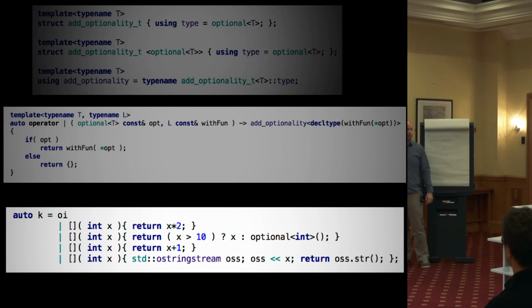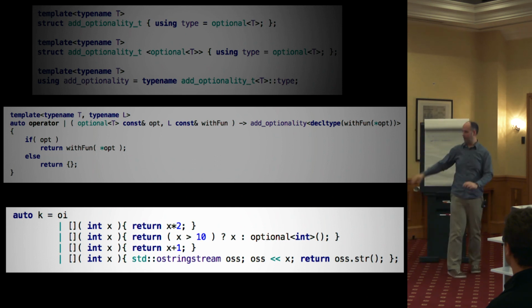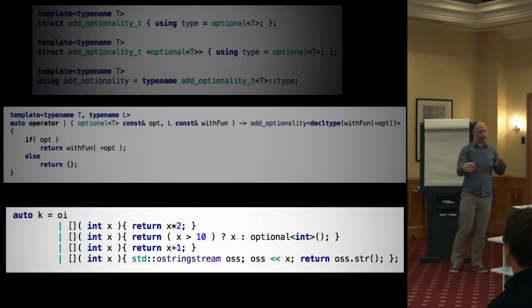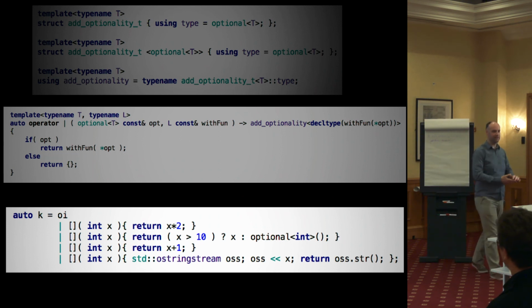Imagine that instead of optionals, we had, say, a vector of integers. Well, you could use something exactly the same, couldn't you? You just have a different helper operator. And it would just apply that whole sequence to every item in the vector and give you, in this case, a vector of strings out the end. It's a really nice property.